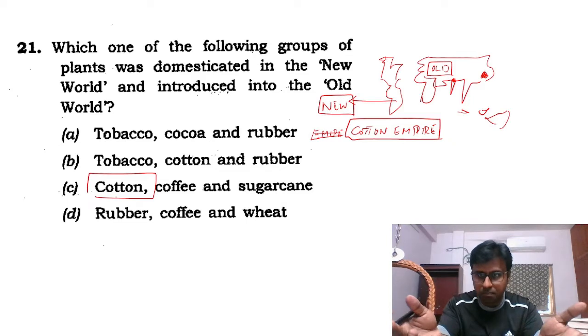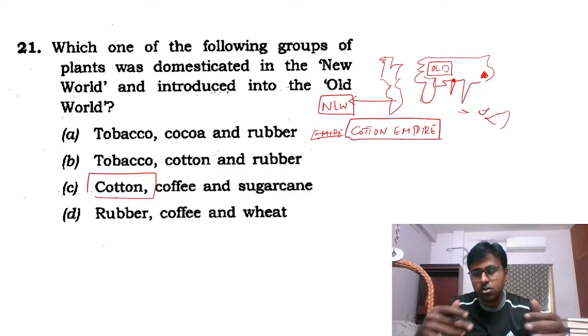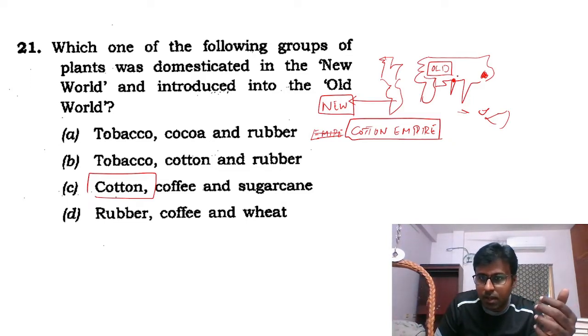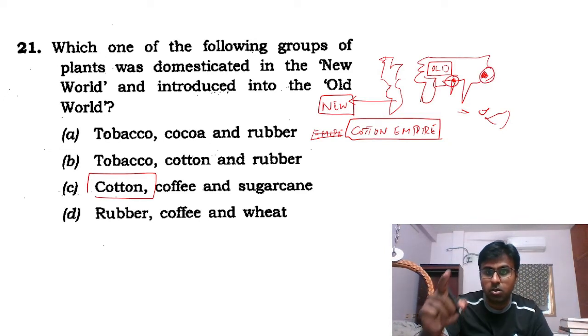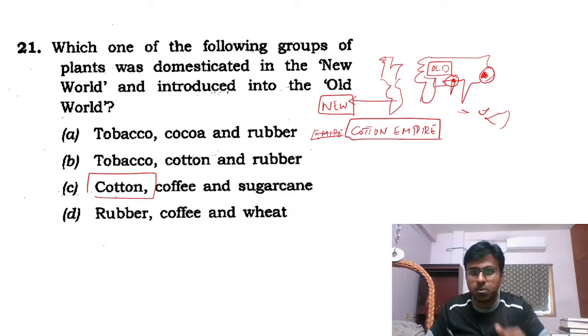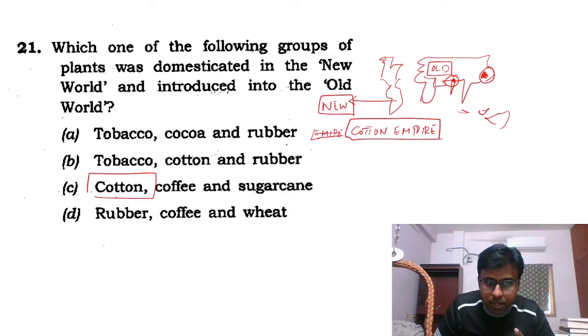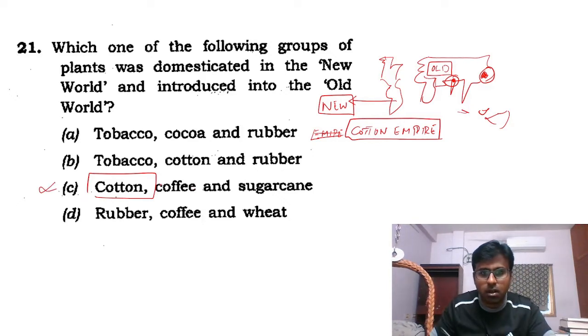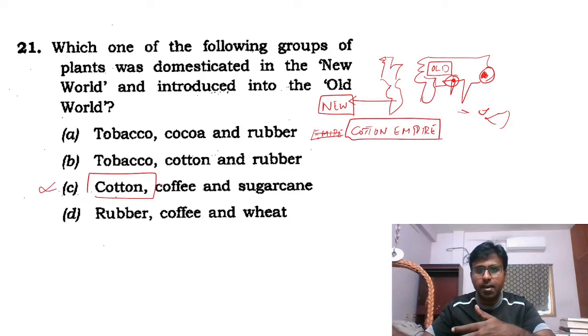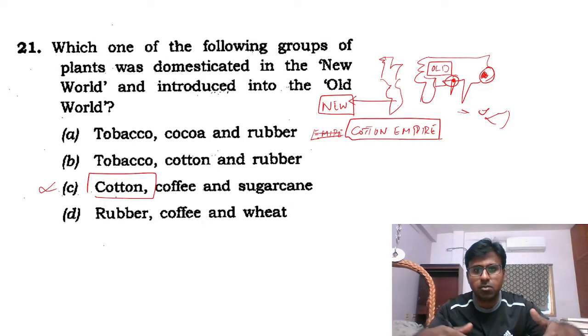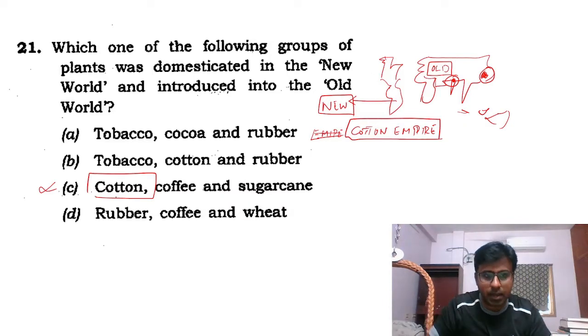So I knew that India and China were the main exporters of cotton to Europe in the beginning. Only after that did they start exporting to India. So this is not the answer, because the question says it was brought from the New World, that is South America. No, it was brought from India and China.